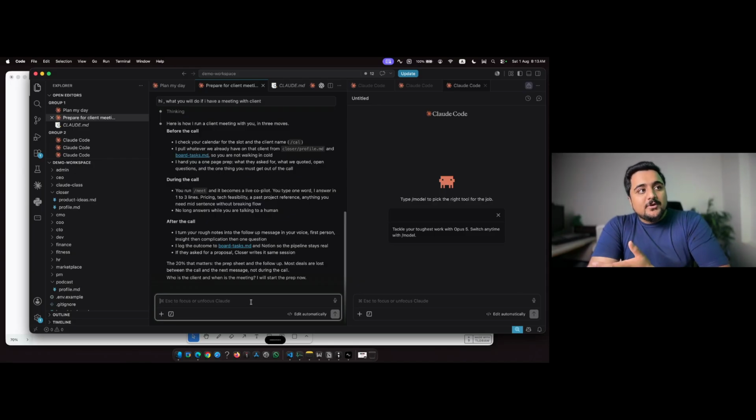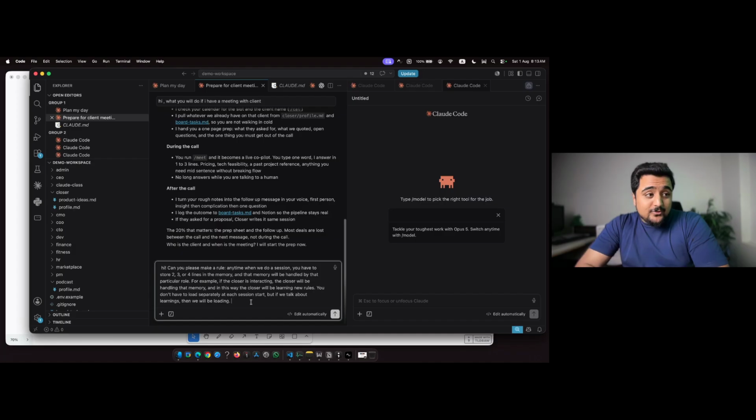So for example, if Closer is interacting, Closer will be handling that memory, and in this way Closer will be learning new and new rules. By the way, if you want to use this tool, this is a very handy tool. And in the agentic world, the main thing is context. The more context you can give, the better answer you can get.